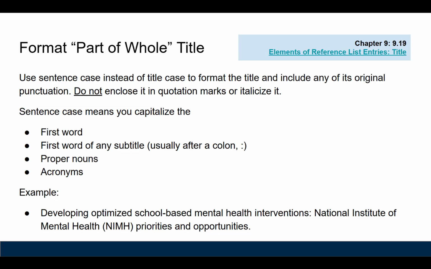The format for part of whole titles is sentence case with original punctuation, with no italics and not enclosed in quotation marks. Sentence case refers to the normal capitalization rules in English grammar, so the first words of both the title and any subtitle are capitalized along with any proper nouns or acronyms.